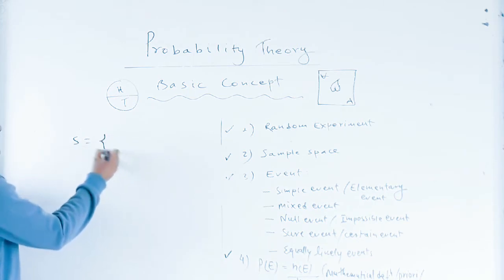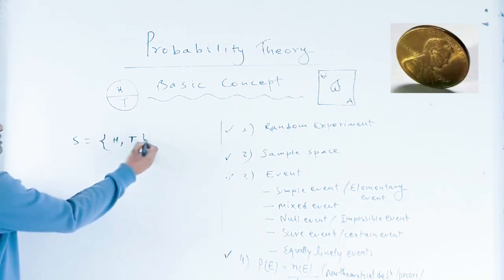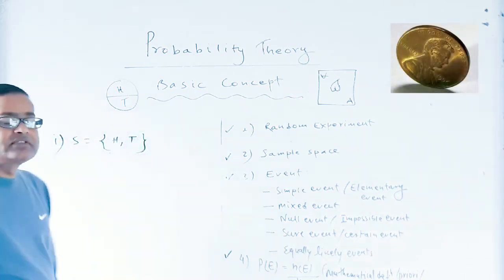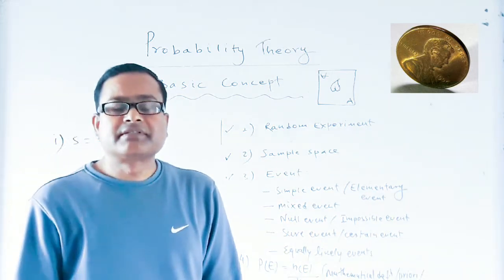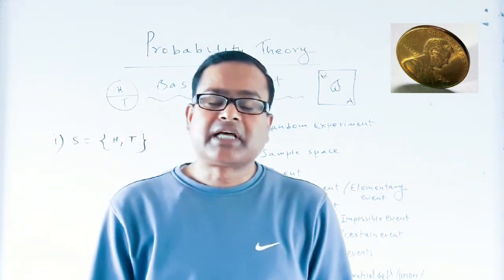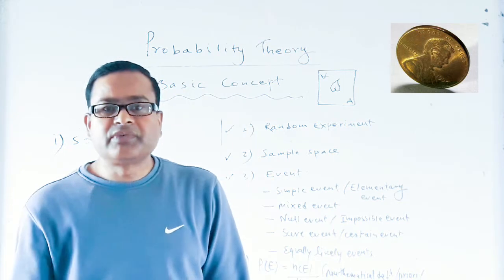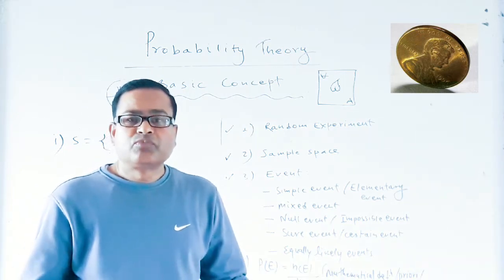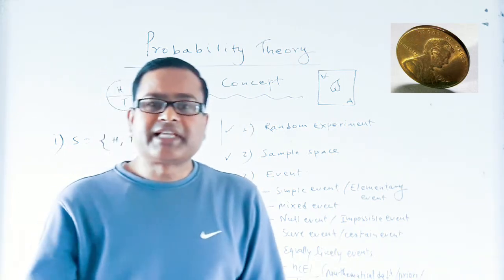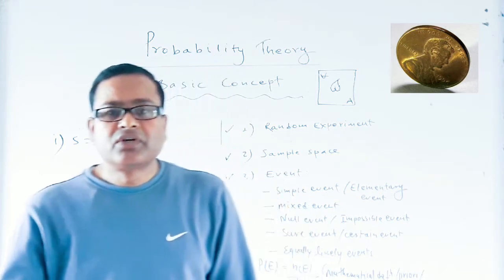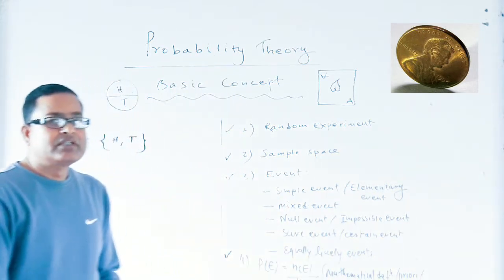When we toss a coin, there are two possible outcomes, head and tail. Either head will appear or tail will appear.